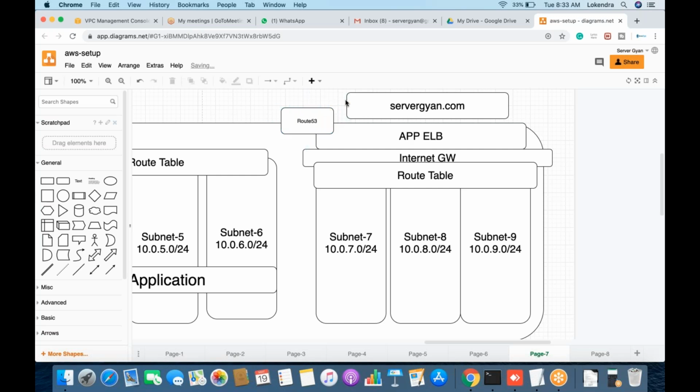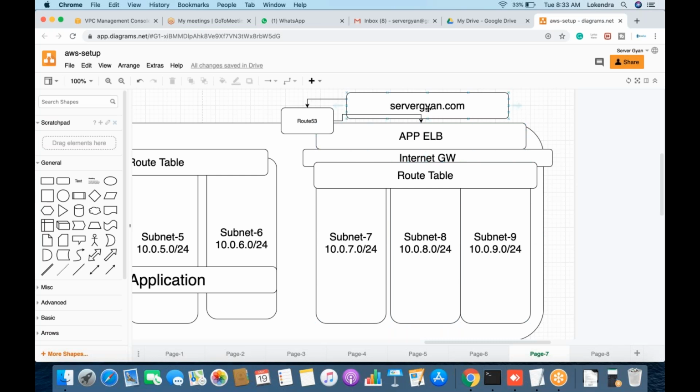So the customer request will go to Route 53. Fine. Now Route 53 will forward the request to the load balancer. The load balancer will forward the request to your explicit target groups, which are created somewhere here. So there is no need to have a public IP address.